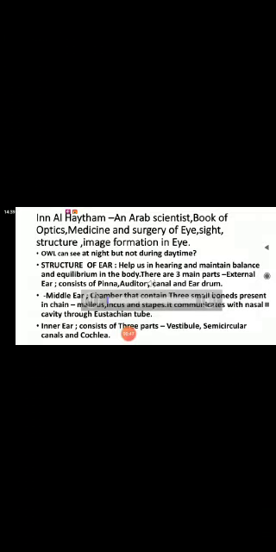To talk about Ibn al-Haytham, that we pronounce as Ibn al-Hasham. Sheen is not there in the Arabic language, so we will call it Ibn al-Haytham. He was an Arab scientist and he wrote a famous book of optics. In this book he has described the medicines and the surgery of the eye, the process of sight, structure of the eye and image formation in the eye. If you are asked to write a few lines about Ibn al-Haytham, you should write these three important things.